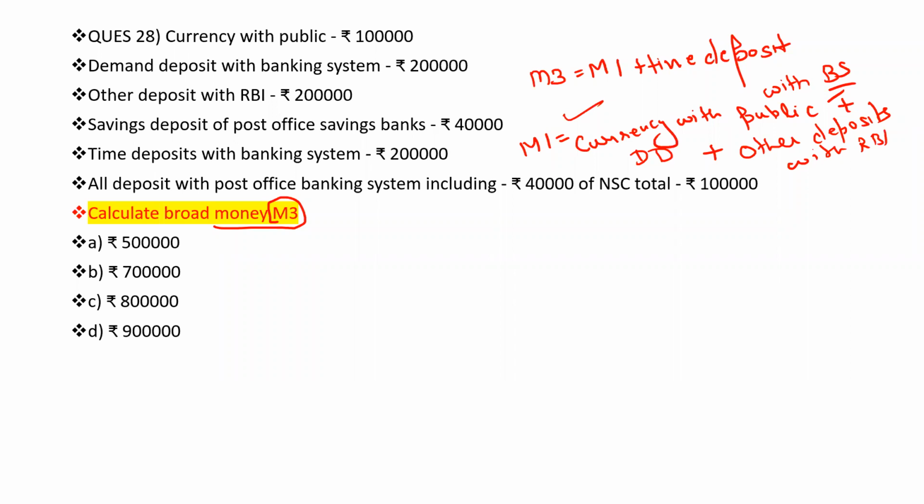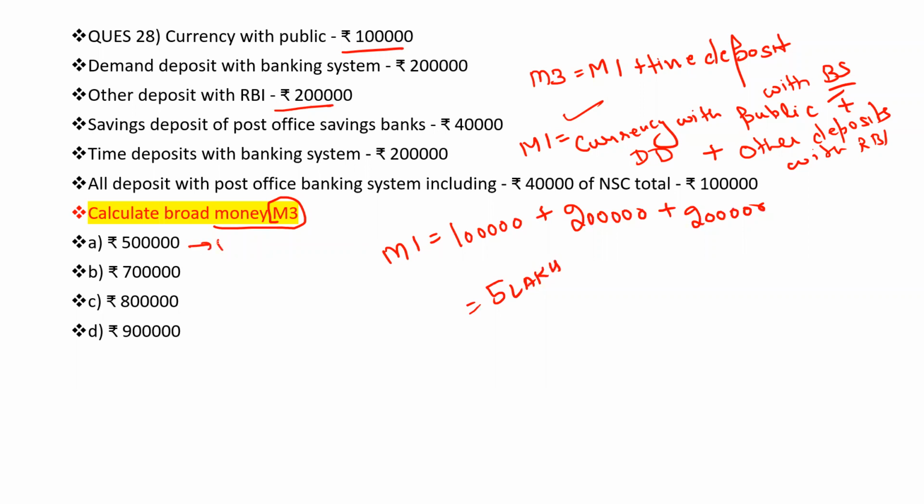First of all, we have to calculate M1. M1 is currency with the public, that is 1 lakh, plus demand deposits of 2 lakh, plus other deposits, which is 2 lakh. So M1 here is 5 lakh. If they were asking for M1, we would go with option A.